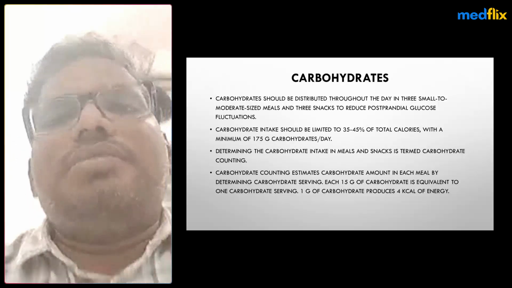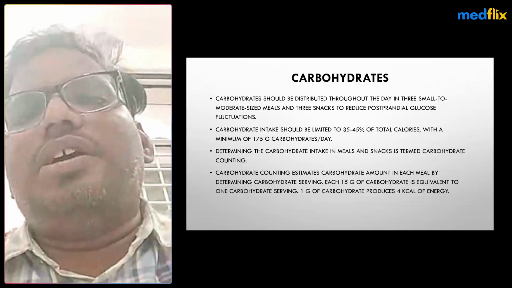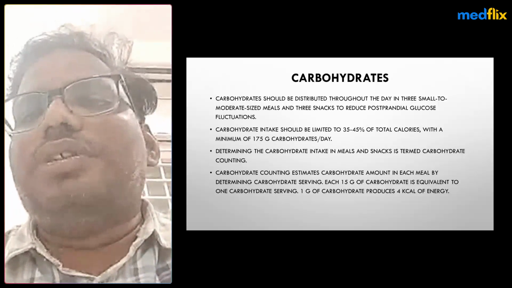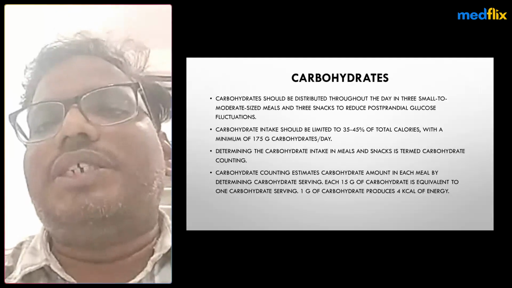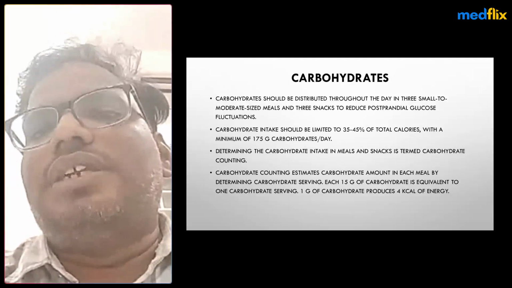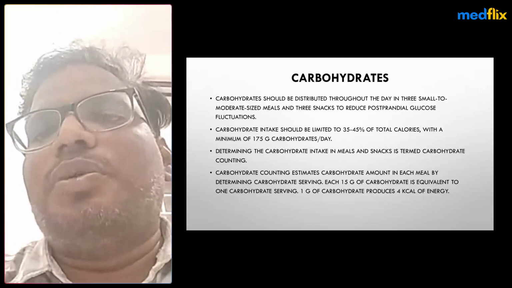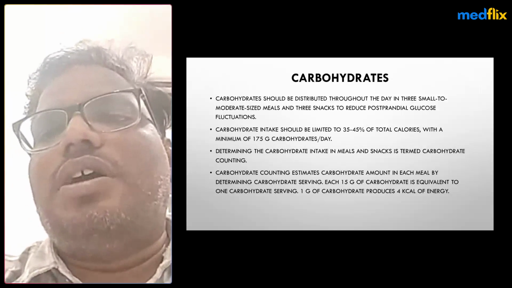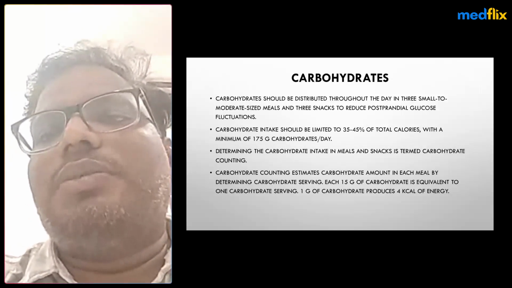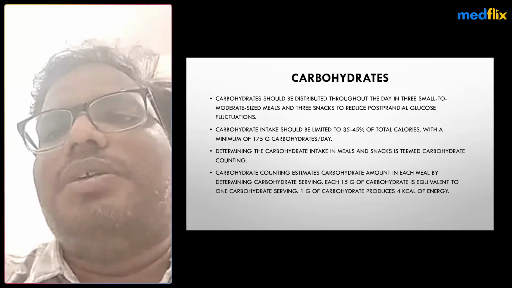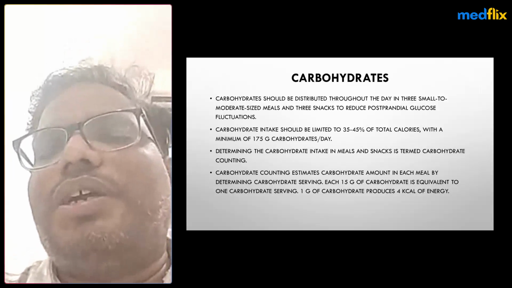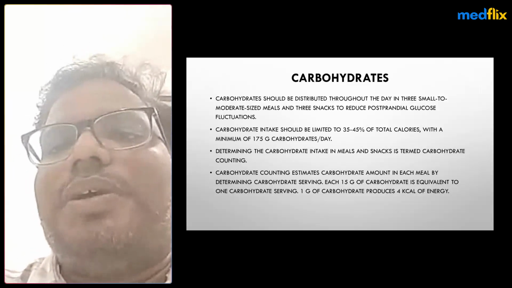In normal Indian meals, for normal persons without GDM, generally the plate has 50 to 60% carbohydrates, 30 to 40% fats, and 10 to 15% protein. But here we have to reduce the carbohydrate intake to 35 to 40% of total calories, with a minimum of 175 grams of carbohydrates per day. We require this in a gestational diabetic patient.